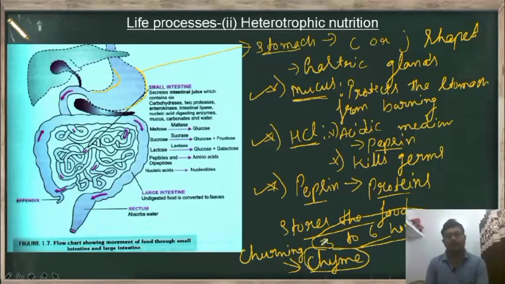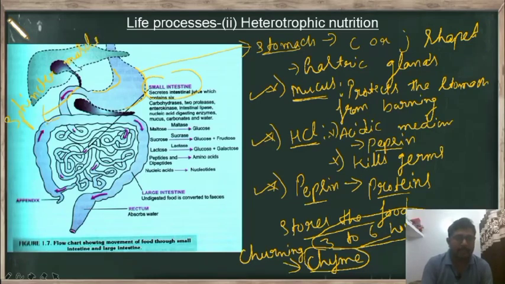So after this, that means after 3 to 6 hours, this chyme moves into the next part of the alimentary canal, that is the small intestine, bit by bit by the wall called, in this picture it is not mentioned, it is called the sphincter muscle.